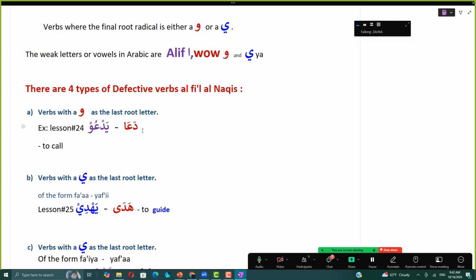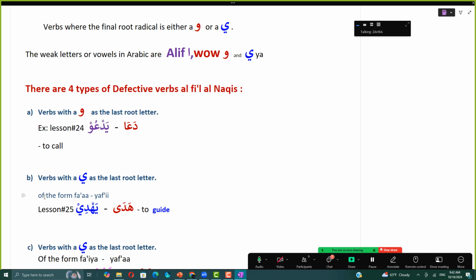And the example is da'a yada'u, which means to call. Da'a, and where is the weak letter occurring here? In the lam radical, like da'a, dal, ain and alif. It is at the lam radical.